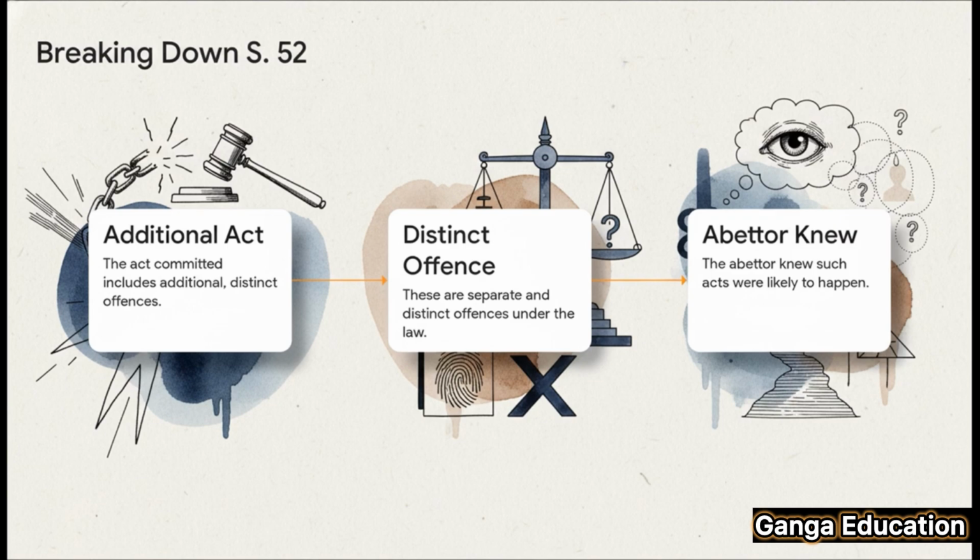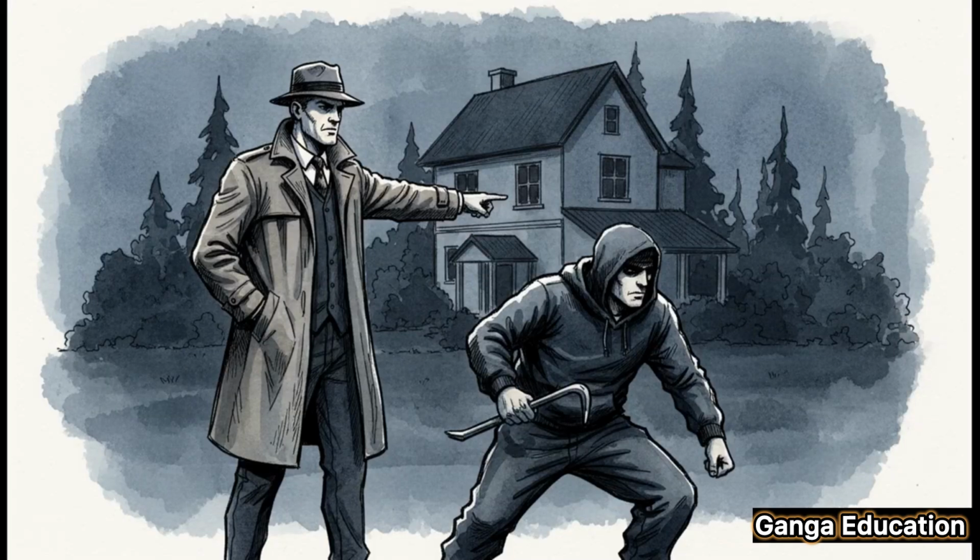This additional act must be a separate crime in its own right. And third, this is the most important one, the abettor knew it was likely. The abettor had knowledge that there was a strong possibility of this additional offense being committed. Let's clear this up with another example.